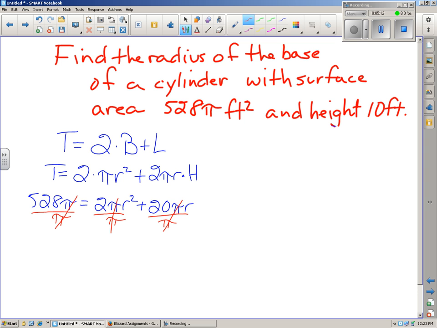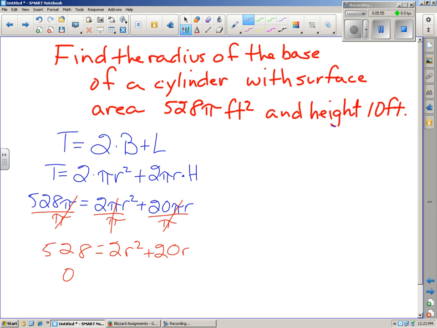So we now have the equation 528 equals 2r squared plus 20r. Seeing the r squared tells us this is a quadratic equation. So we're going to have to solve this by either factoring or by using the quadratic formula. For this example, we'll use the quadratic formula. To use the quadratic formula, we need to get it equal to 0, and so I'm going to subtract the 528 from each side. And while I do that, I'm going to do one other thing and divide each term by 2 to make it a little bit smaller numbers for us.